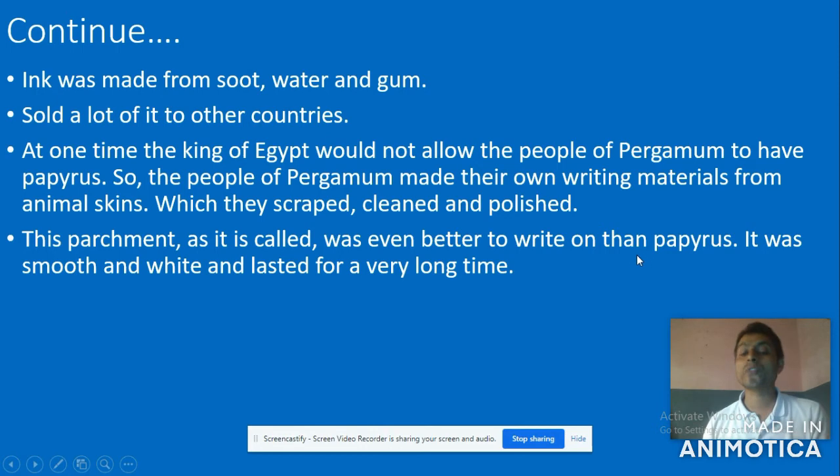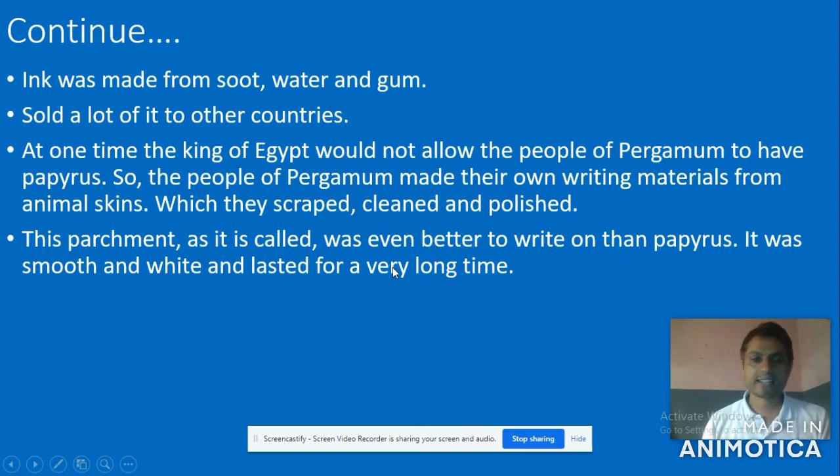So the people of Pergamum were forced to produce their own writing material. This parchment was very smooth, even white, and lasted for a very long time. It was very durable in comparison to papyrus. This was the invention of the people of Pergamum.